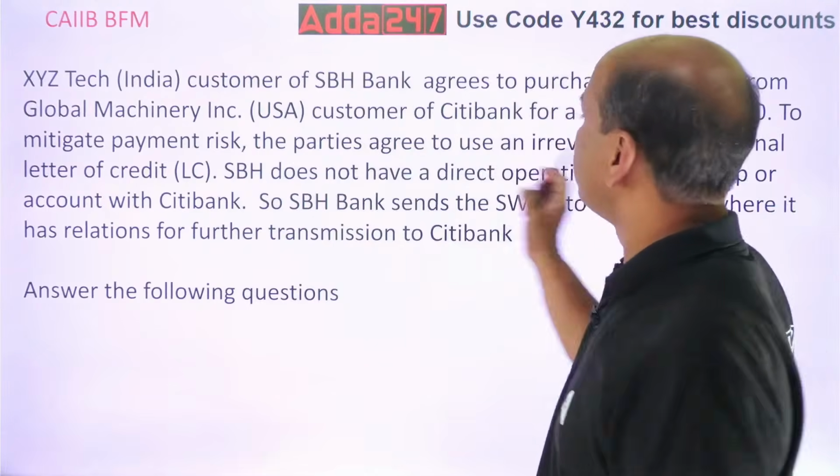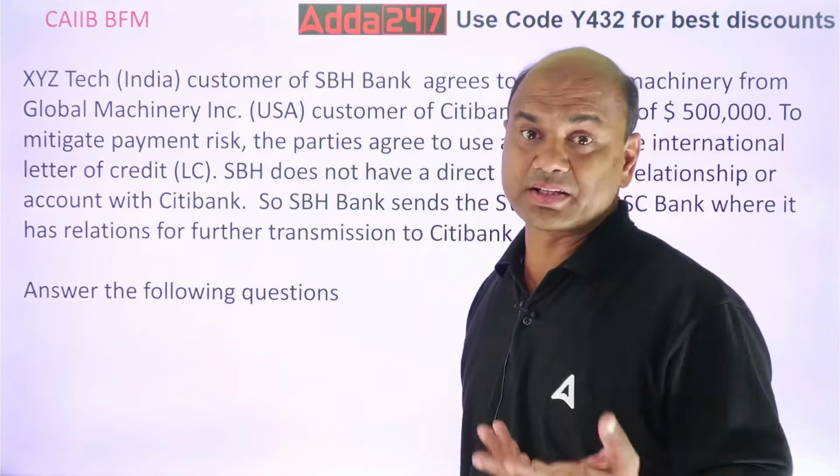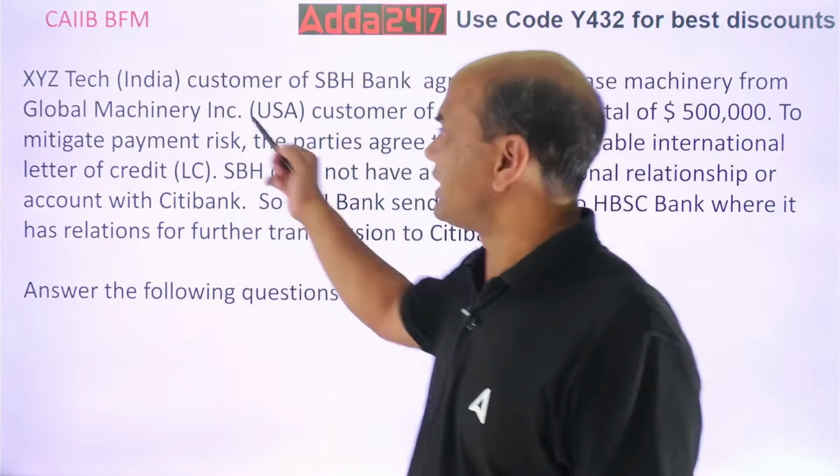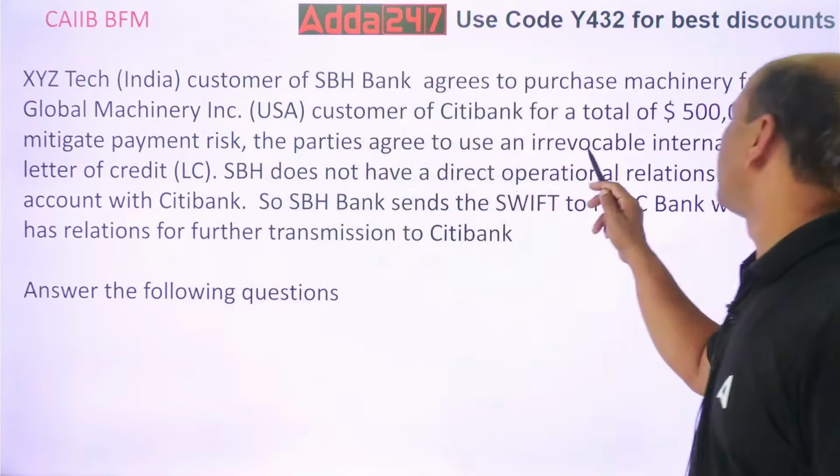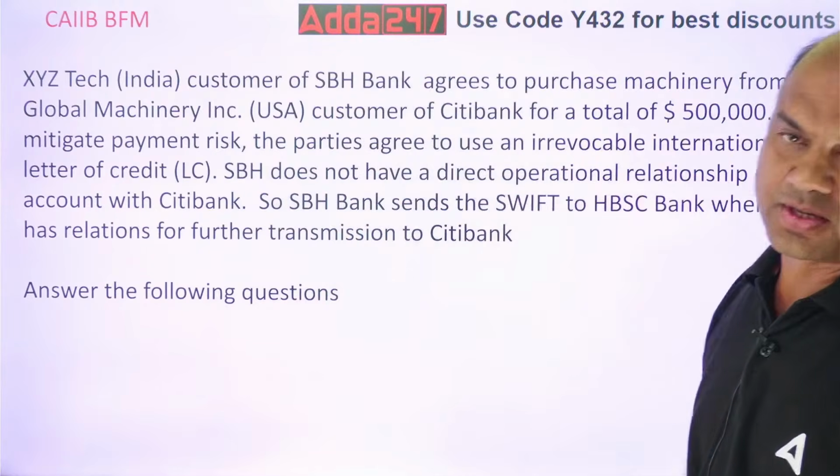To mitigate the payment risk. Payment risk means XYZ Tech is from Bharat and doesn't know whether Global will pay correctly or not. To mitigate the risk, the parties agreed to use an irrevocable international letter of credit. So they agree for the LC. Basically the LC transaction is always safe.